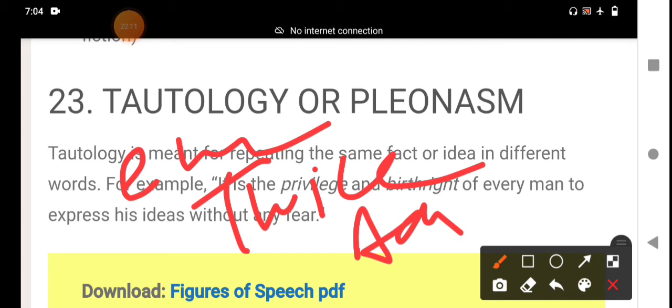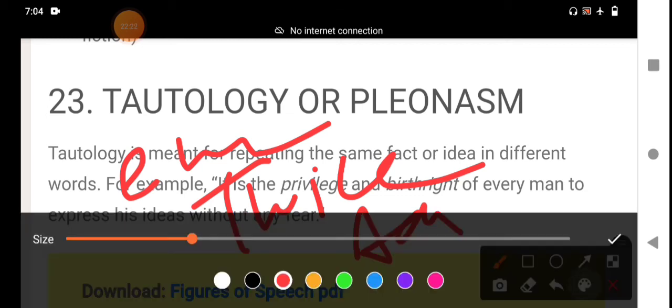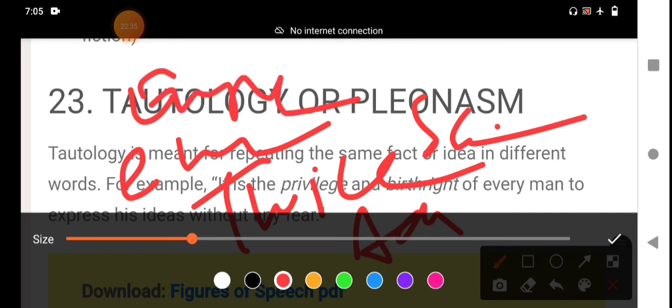Tautologies are typically considered stylistic mistakes, whereas pleonasms are sometimes used for emphasis. That is more important, emphasis.